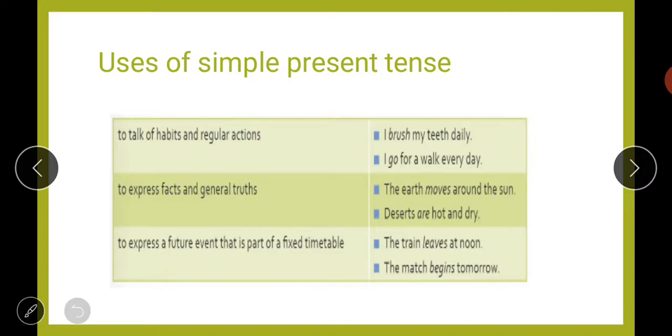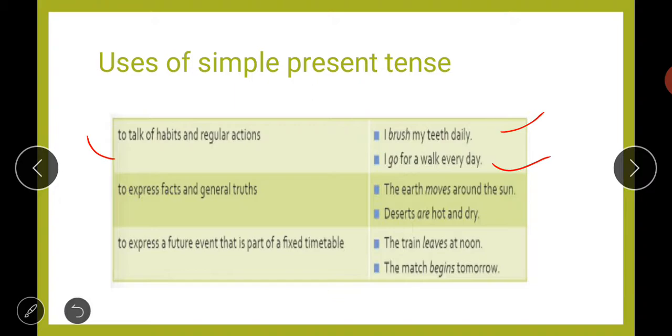Next, here the uses of simple present tense are given, meaning when you have to use the simple present tense. So look at these, you can say rules. First is to talk of habits and regular actions. When you are talking about any of your habits or anything that you do regularly, then you will use your simple present tense, like I brush my teeth daily, I go for a walk every day. So it means you are talking about your habit or the thing that you do regularly. In this case we will use your simple present tense.